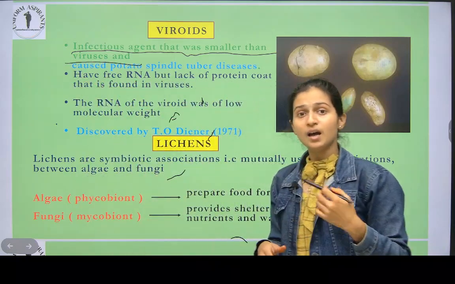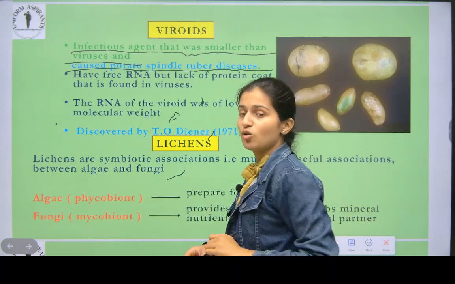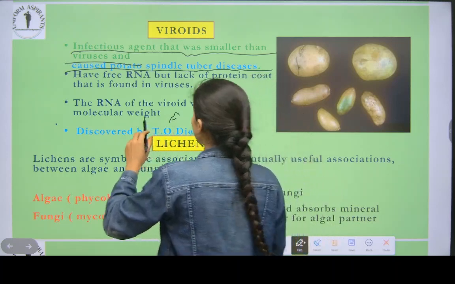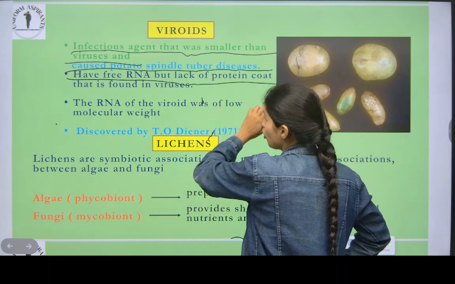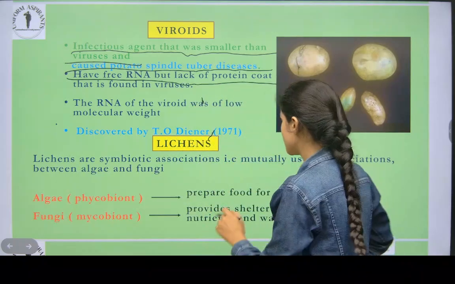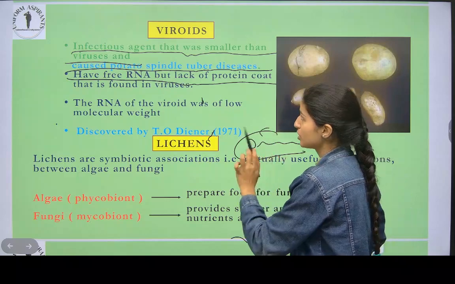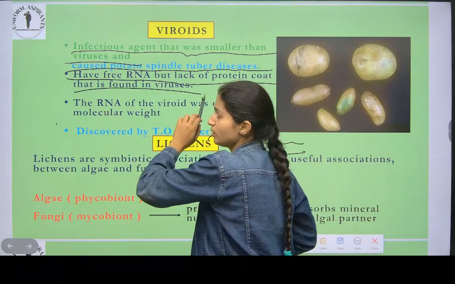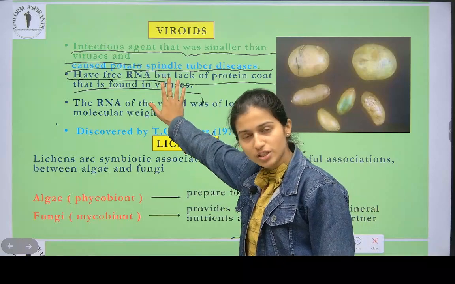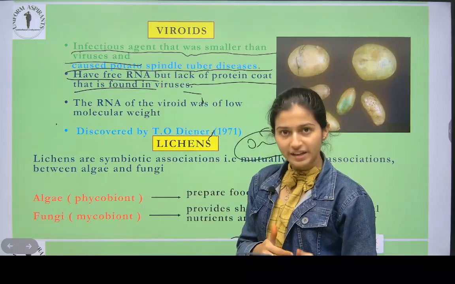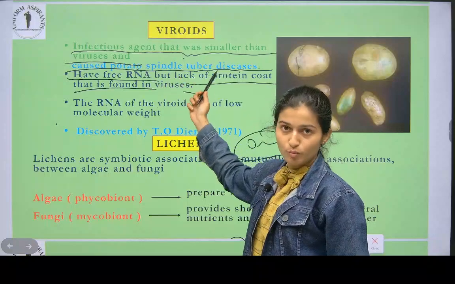The infectious agent is smaller than a virus and causes potato spindle tuber disease. They have free RNA but lack a protein coat. It does not have capsid. Free RNA but no protein coat. That is found in a virus. How in a virus is capsid found? Like that, here the protein coat is not there and it is smaller than a virus. And it causes potato spindle tuber disease.